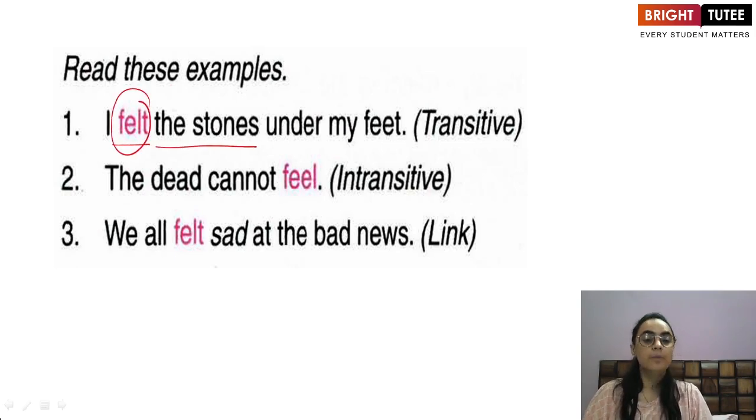I have the object with the verb, therefore this verb is transitive. The dead cannot feel. What is the verb here? Feel, which does not have an object. Yet the sentence is absolutely correct. Therefore, it is an intransitive verb.